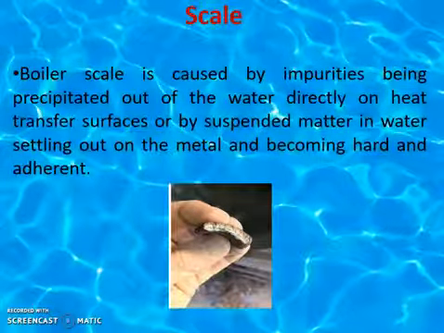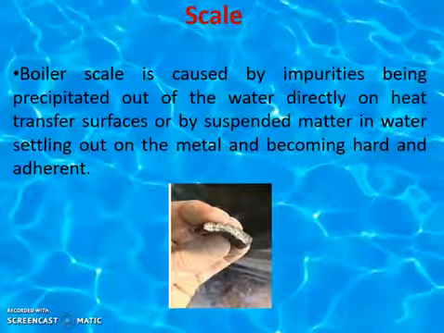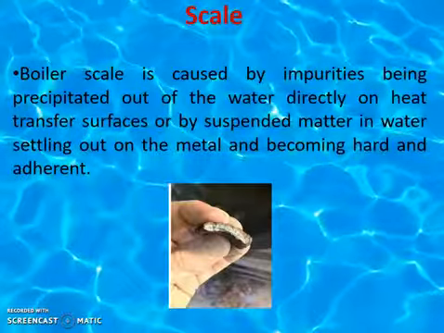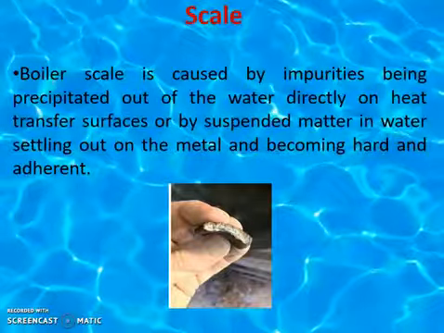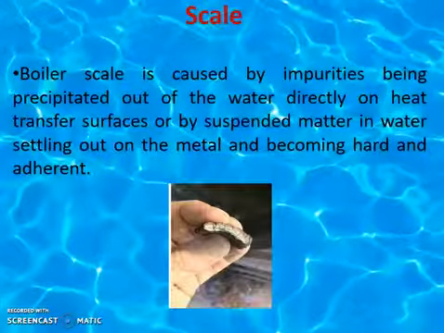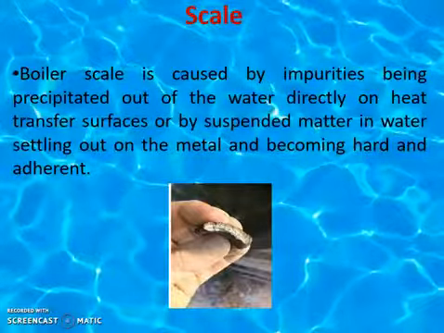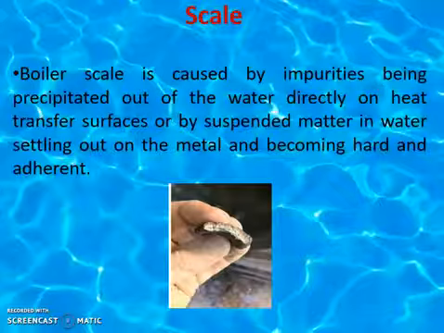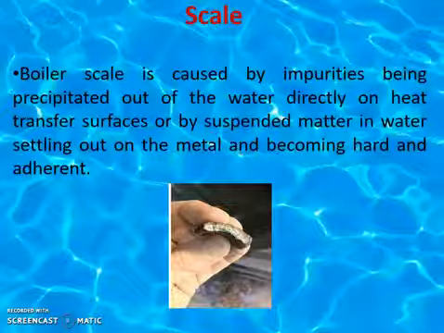Whatever the inner wall of the boiler is, that wall gets coated with hard material, which is called scale. If heat is transferred and suspended matter in water settles down, it may cause hardness, which is responsible for the generation of hard material in a boiler.